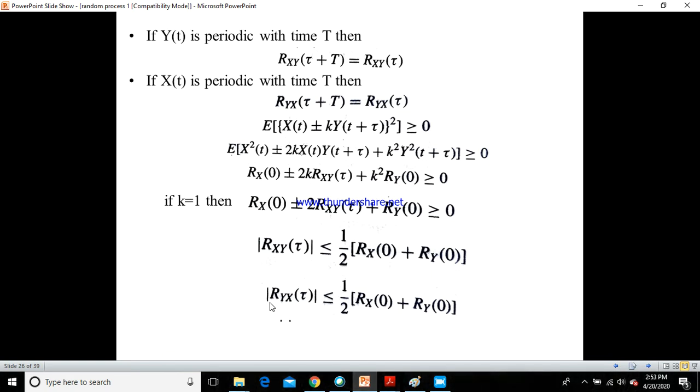Similarly, you can also derive for Ryx of tau, which would again be less than or equal to 1 over 2 of Rx of 0 plus Ry of 0. Here, instead of the expectation of x of t plus or minus k into y of t plus tau the whole square, you take the expectation of y of t plus or minus k into x of t plus tau the whole square. Just interchange x and y in this expression, derive further, and take k equals 1, and you will end up with this second expression. You can do it in the same way, by interchanging x of t as y of t and y of t plus tau as x of t plus tau.